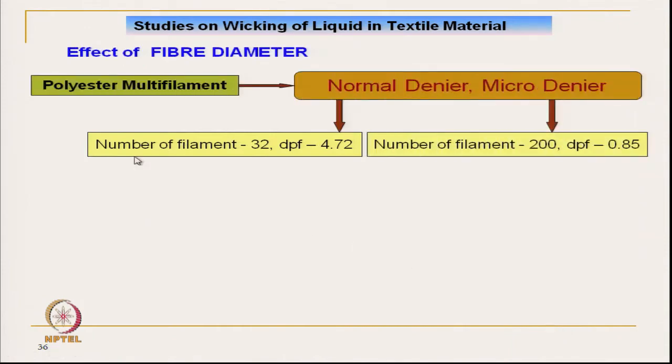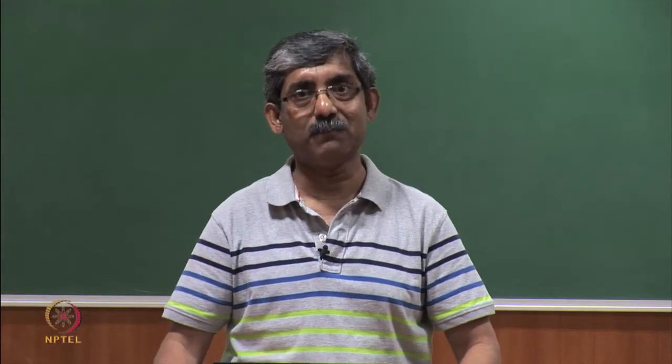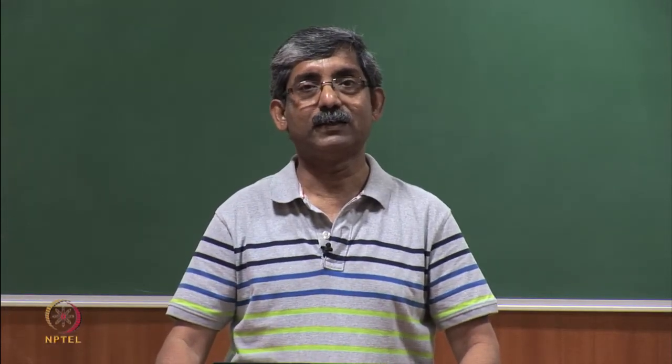Now, the polyester multifilament, normal denier, is 4.72 denier per filament, and the number of filaments is 32, and here it is 0.85 denier and the number of filaments is 200. So, we have tried to keep the total denier of the filaments the same, and these are the cross sections.